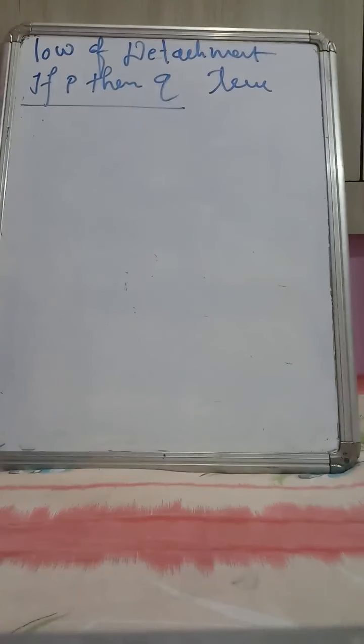This type of statement is called the law of detachment.